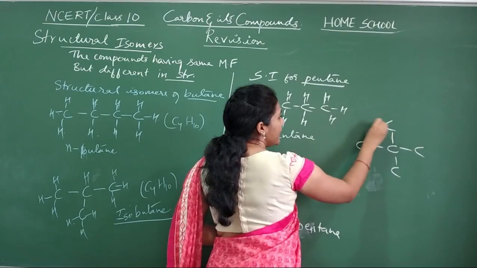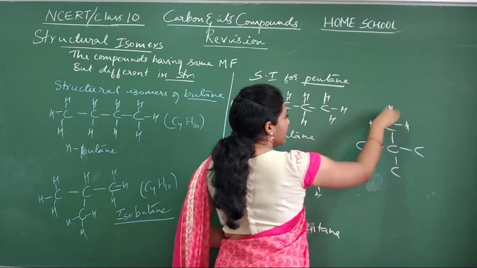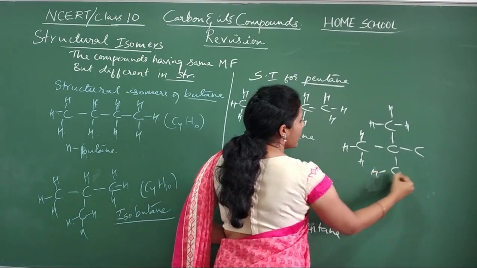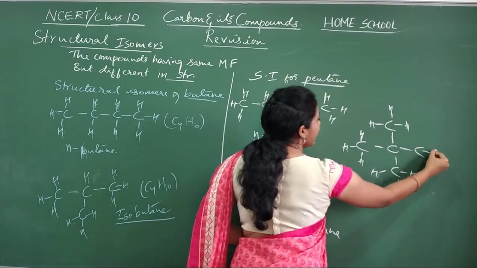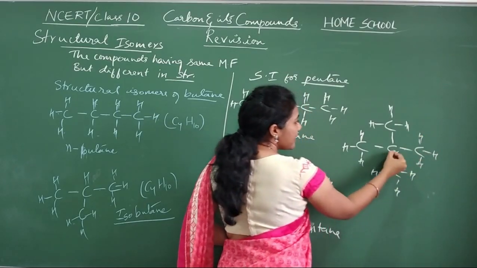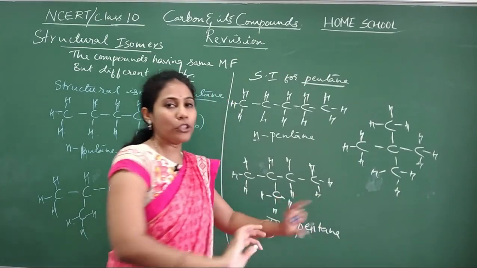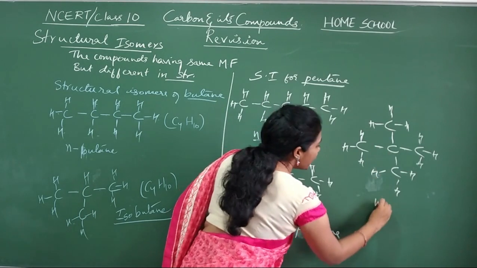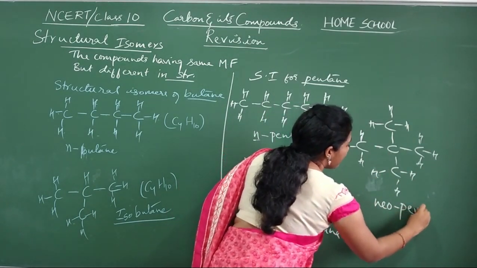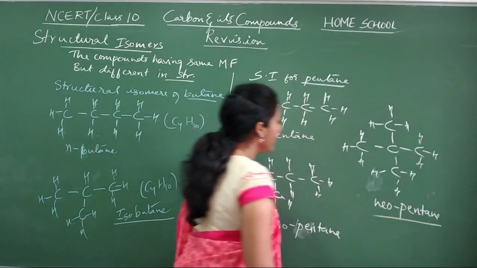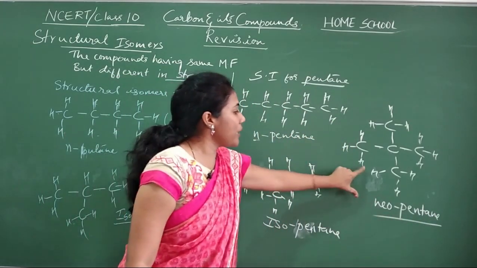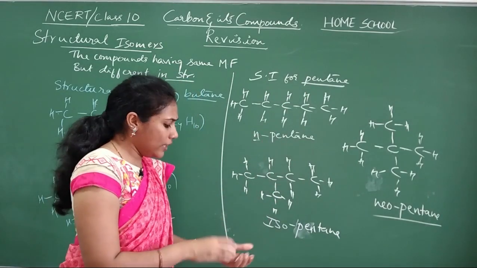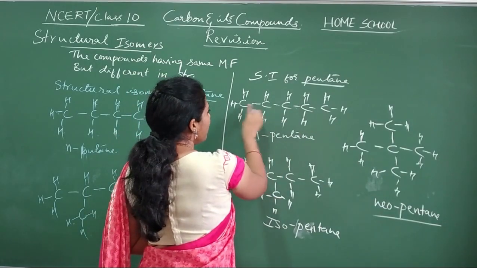For this carbon, 1 bond is there, so 3 more it requires. For this carbon, 1 is already there, 3 more it requires. For this one, 1 is already there, 3 more it requires. And for this one, 4 bonds are already there, so don't put any hydrogens for this. Highly branched. And this pentane is actually called neopentane. Neopentane. So these are the 3 structural isomers possible for pentane. See their molecular formula. What is the molecular formula? That means the formula.